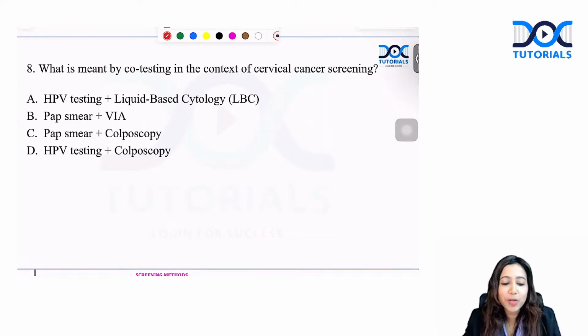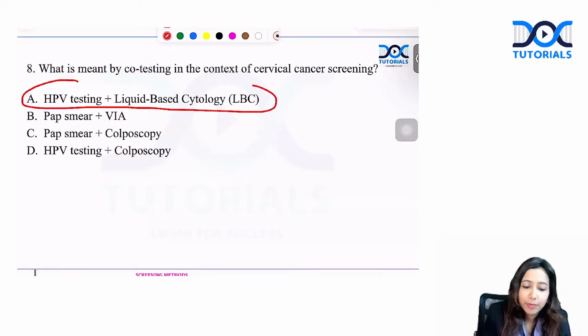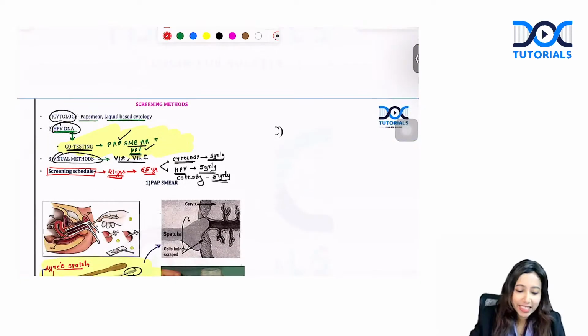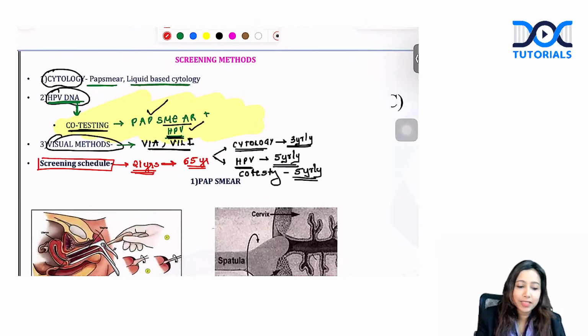What is meant by co-testing in the context of cervical cancer screening? Simple, direct question. You are testing pap smear, that is cytology, along with HPV DNA testing, done together. Among this, which cytology is given over here? Liquid-based cytology. Yes, these are the different screening methods that we always discuss.